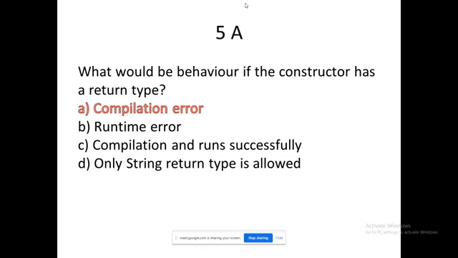Why are we talking only about compilation error in the constructor? Because whenever the object is created, the constructor gets invoked. This process will happen during compile time only. When you use javac filename.java, during that time it will happen. That is the reason why anything relevant to the constructor has to happen within the compilation time itself. It will not be taken afterwards.